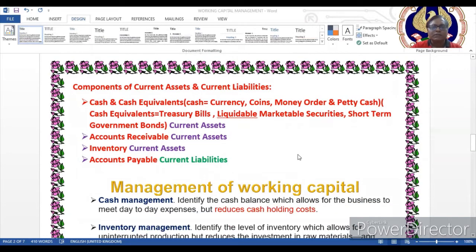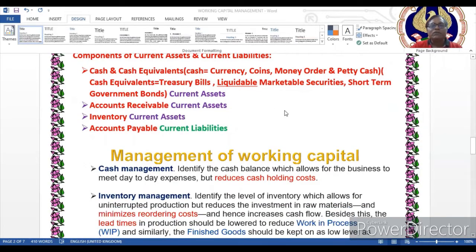Obviously accounts receivable, also known as sundry debtors, is also a current asset. Inventory is also a current asset. And accounts payable, which indicates the sundry creditors, is a current liability.